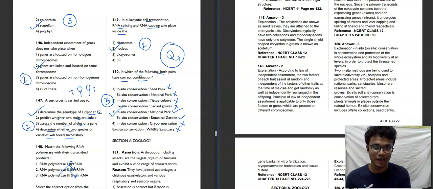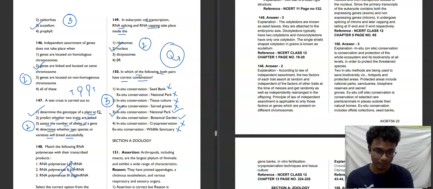So this concludes the explanation of full test 6 of the botany part. Thank you for attempting the test. Remember one thing, I will say some things before ending the session. When you are giving a test, I have also discussed this previously, don't just give the test. You have to analyze it.